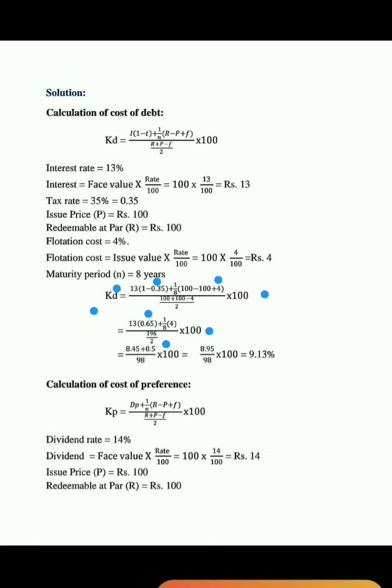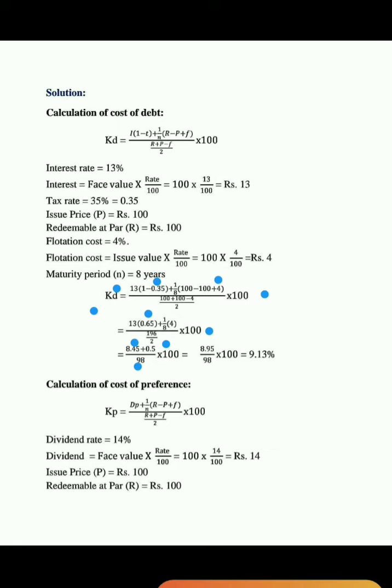That is equal to 13 into 0.65, which is 8.45, plus 4 by 8, which is 0.5, divided by 196 by 2, that means 98, into 100.